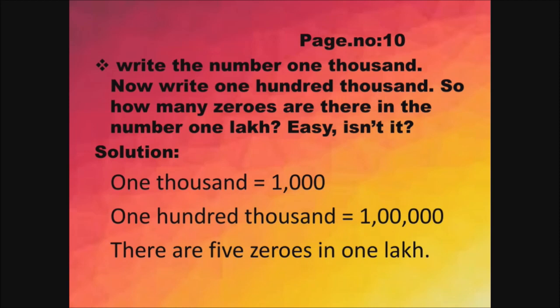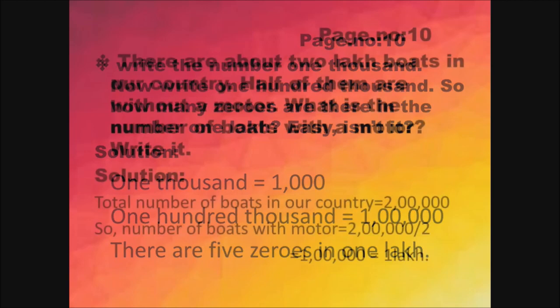Next, 100,000. So you know how to write 100,000. Here we have 1 followed by 5 zeros. So it is also called 1 lakh. There are 5 zeros in 1 lakh.